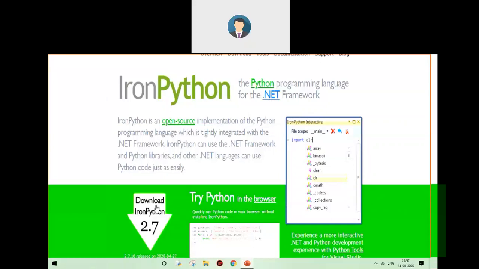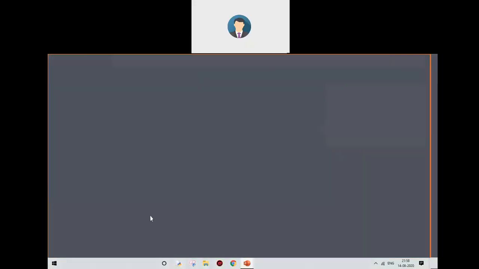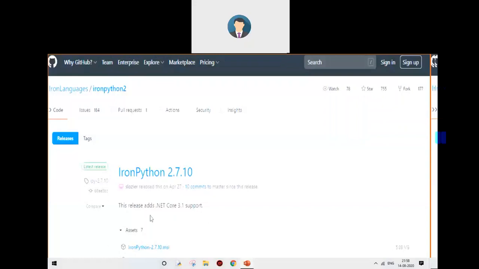To download it, we can go to download IronPython, and the latest version at the time of this video is 2.7.10, which was released on 27th April 2024. Then we need to click on download, and the link will take us to the GitHub page. From there, we need to follow the same steps to download.